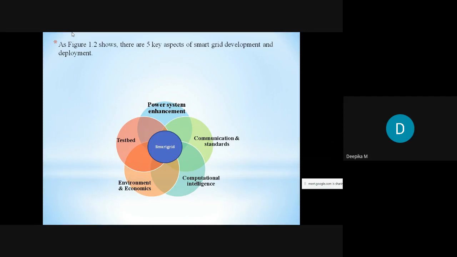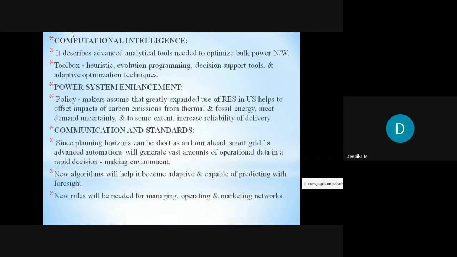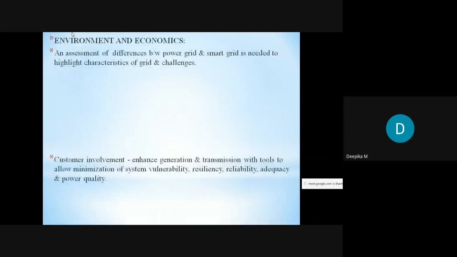So coming to a test bed, in the test bed, we are going to test the design of the smart grid, and it provides the training and the capacity development to the youngsters, so that it provides job opportunities to the youngsters. So that is about the 5 key aspects of the smart grid development and deployment. Okay. So next we have the explanation given over here, so you can have a look.